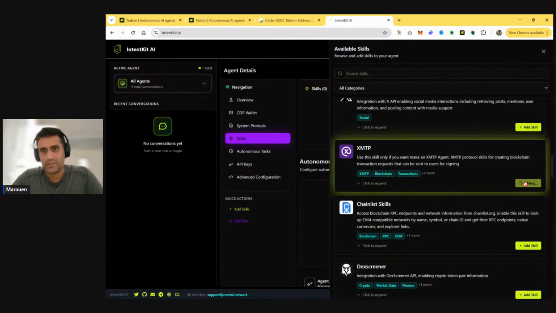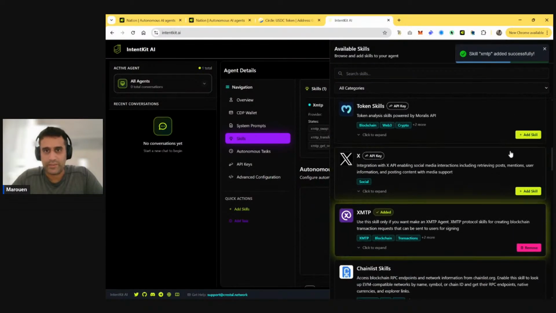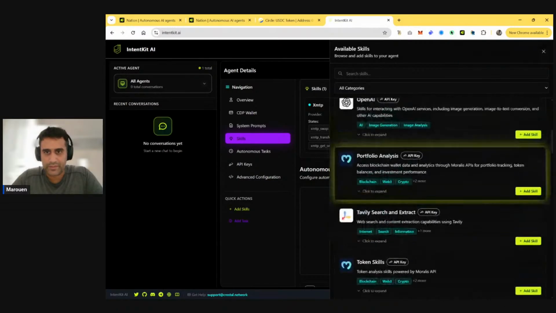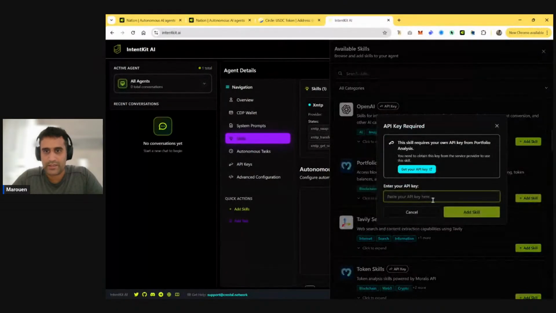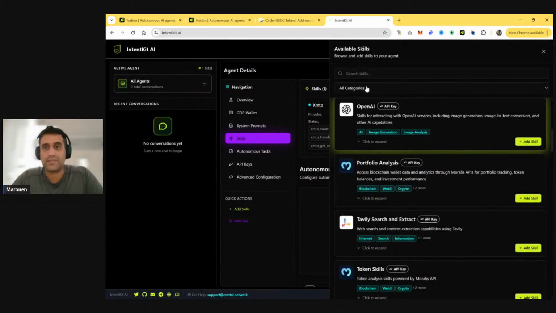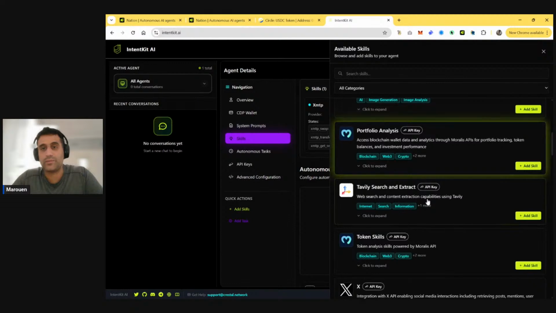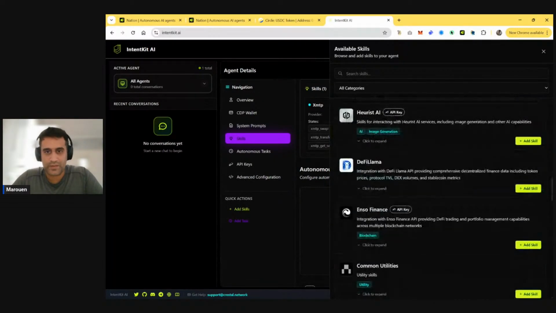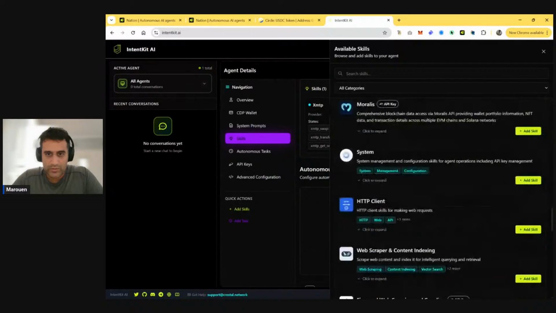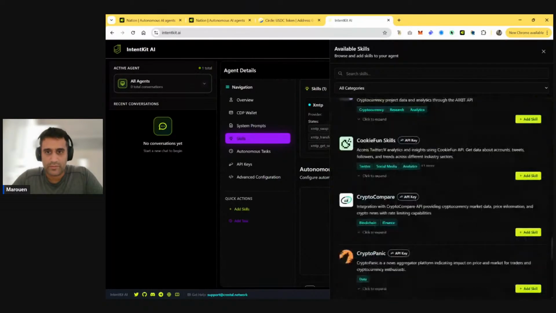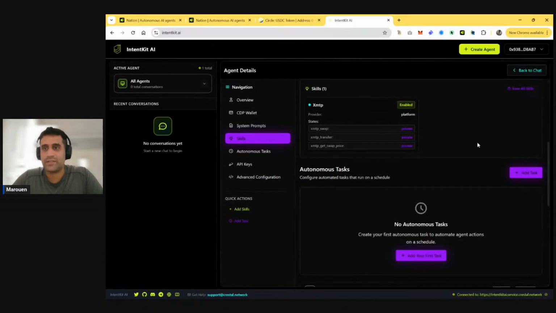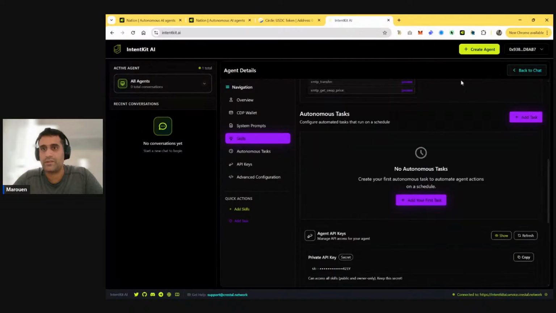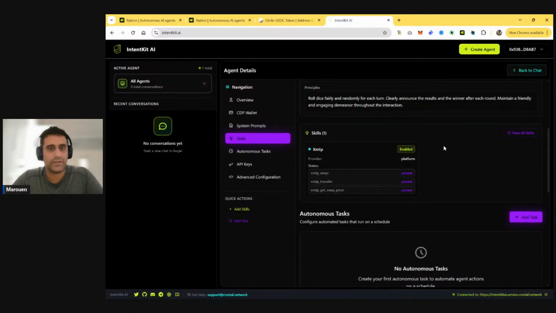But just as an idea, you can add skills by clicking on them here, and that will add them. So for example, the portfolio analysis, you can add that one. You will need your own API key for some of them. So that's the difference between Nation and IntentKit. This is more for developers, so it's bring your own key versus Nation. Usually some of the keys we give to you if they are free. Actually, even the non-free ones we give. But yeah, this is not going to work out because I don't have the casino skill in here. I'll check with the team.